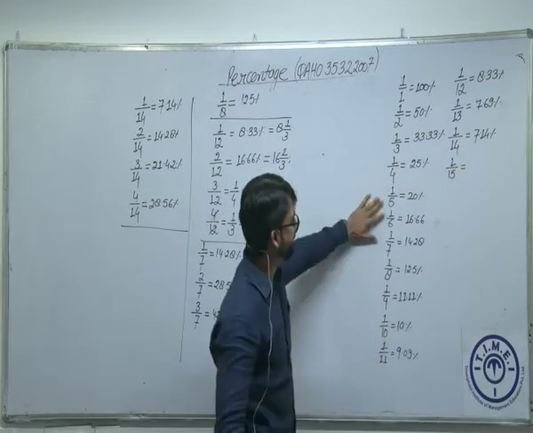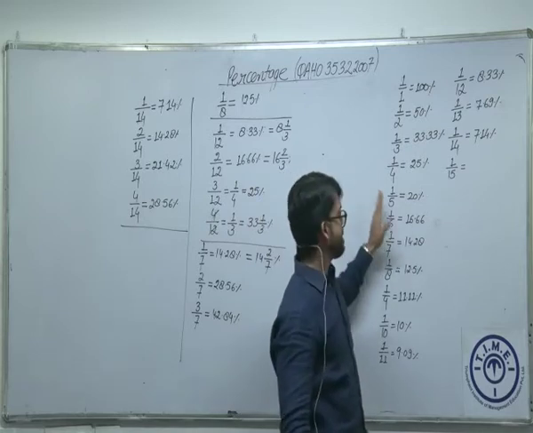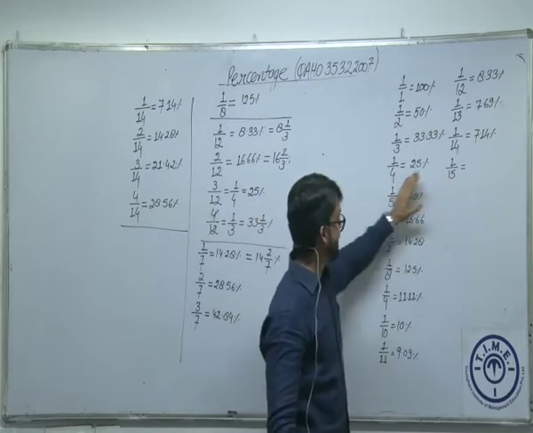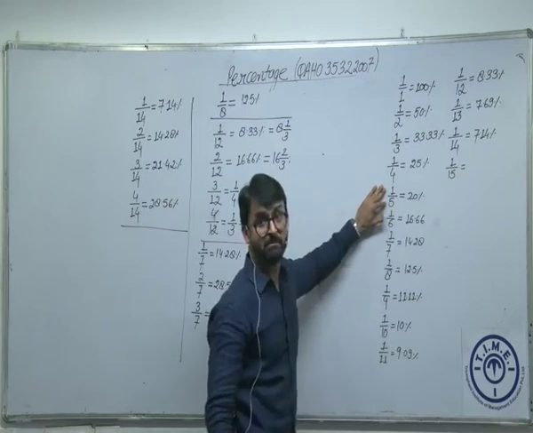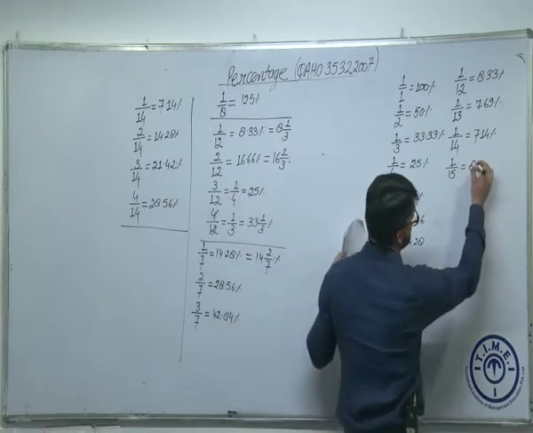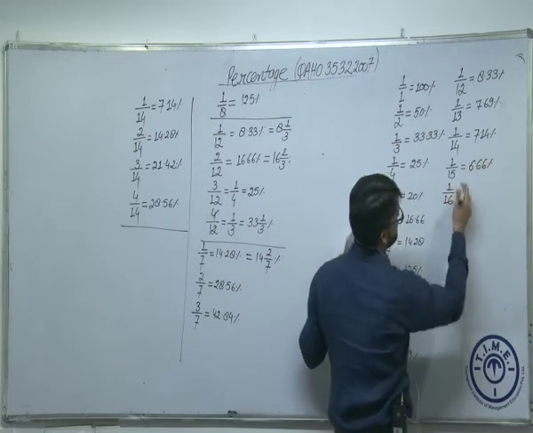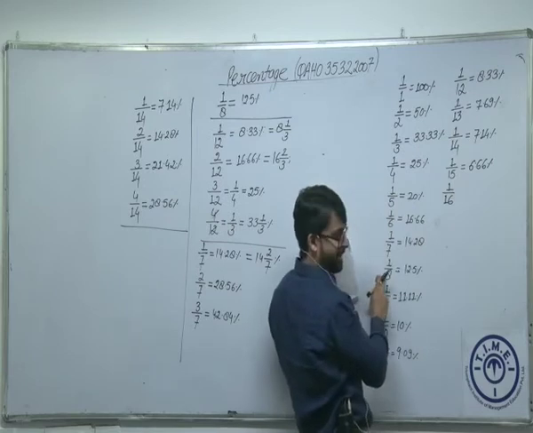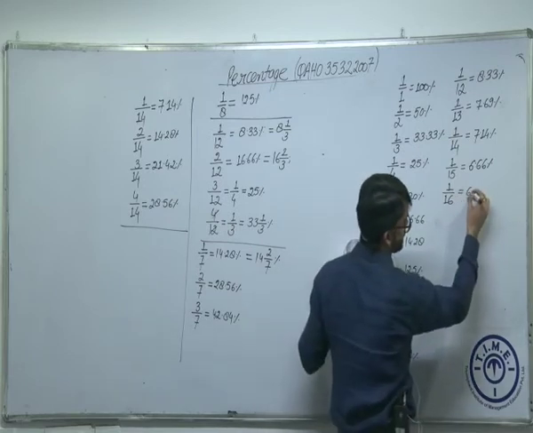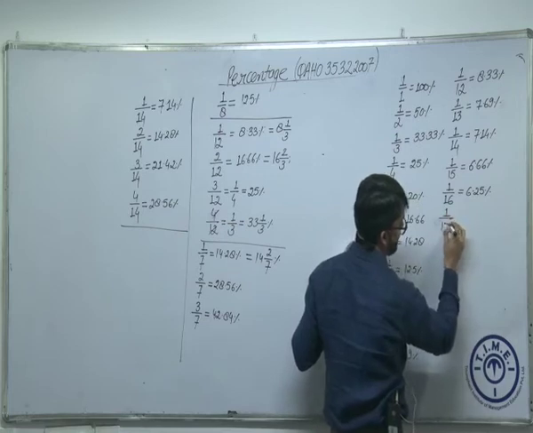1 by 15, we need to calculate. What is 1 by 5? 20%. What is 1 by 15? If I divide this by 3, it will become 1 by 15. So 20 by 3, which is precisely 6.66%. What is 1 by 16? We have just discussed. Half of 1 by 8 is 1 by 16, which is 6.25%.